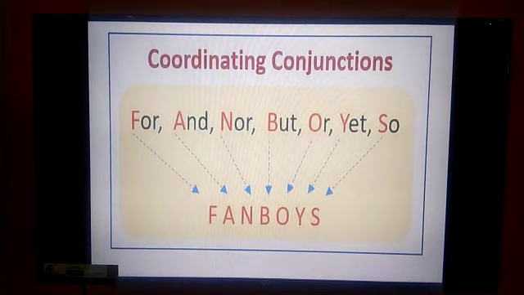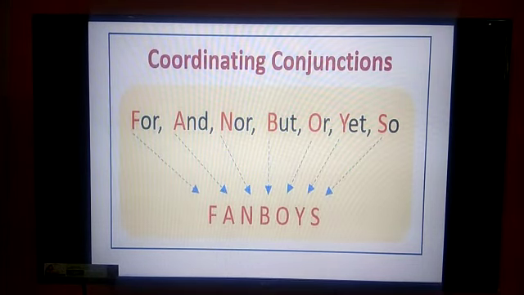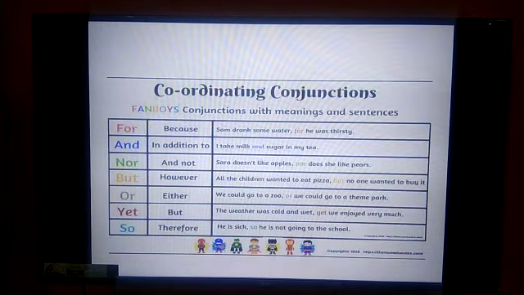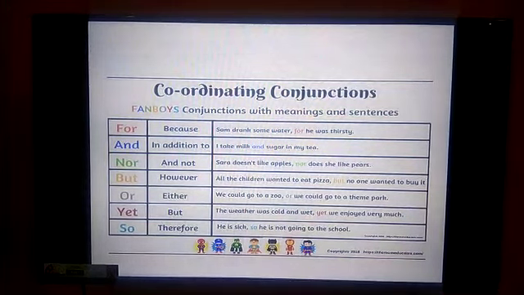F for for, A for and, N for nor, B for but, O for or, Y for yet, and S for so. FANBOYS. You remember these? These are the coordinating conjunctions, so that you can remember them.